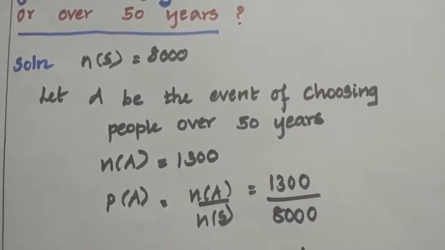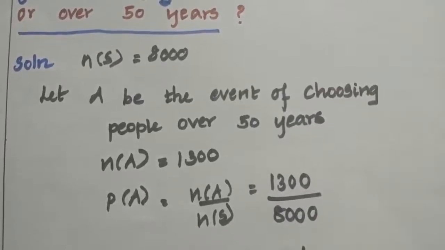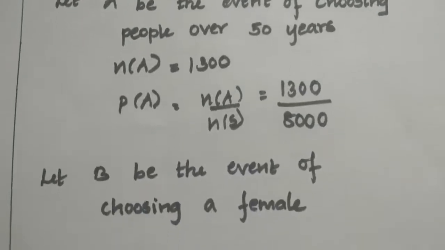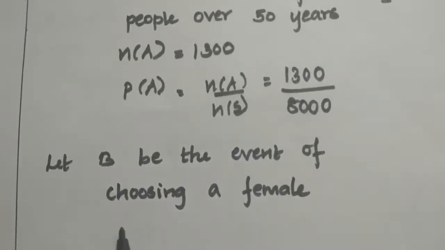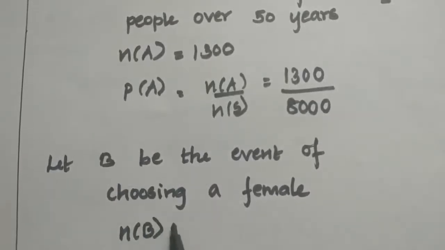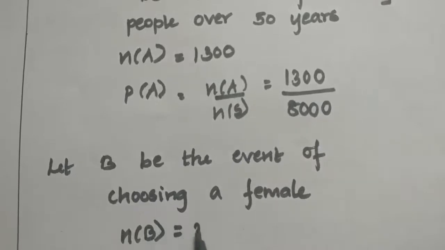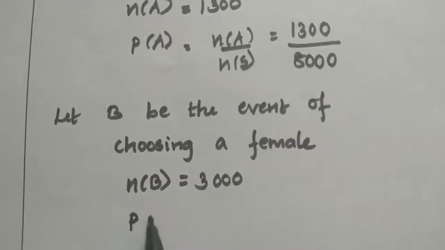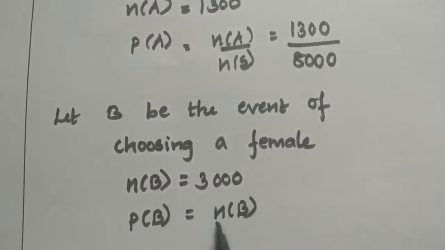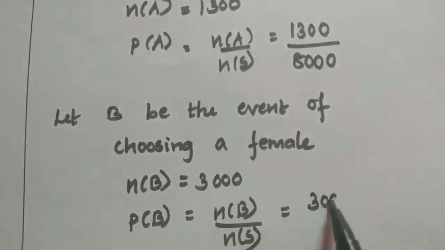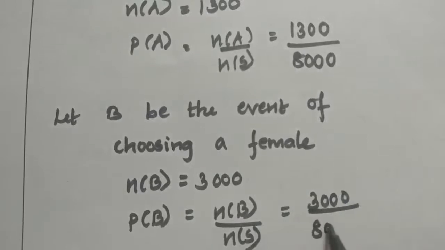The next event, let B be the event of choosing a female. So N of B is given in the question as 3,000. So from this we can write P of B is equal to N of B by N of S. Substitute the values here, which is 3,000 divided by 8,000.